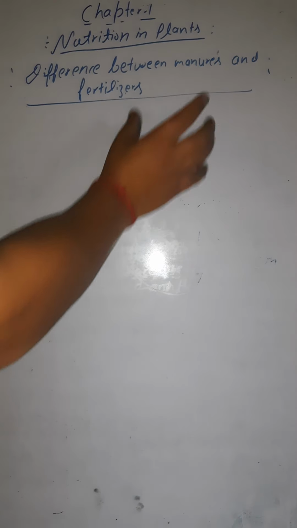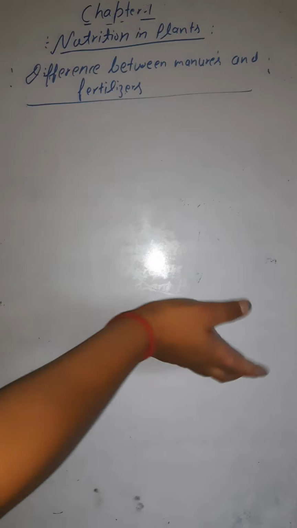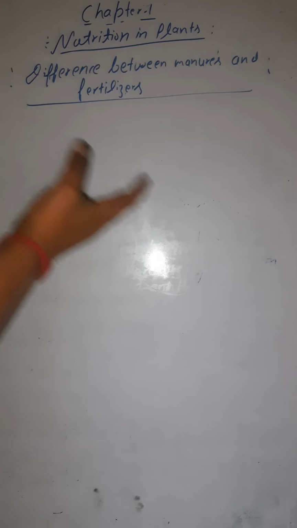Okay, so basically, in short, fertilizers you are getting from the shop, and manures you are just producing at your home with the help of cow dung, animal waste, or any other organic products. So with the help of these you are making the manures, but fertilizers we are getting from the shop. This is the basic difference I'm just telling you, but in detail we are going to talk about it.